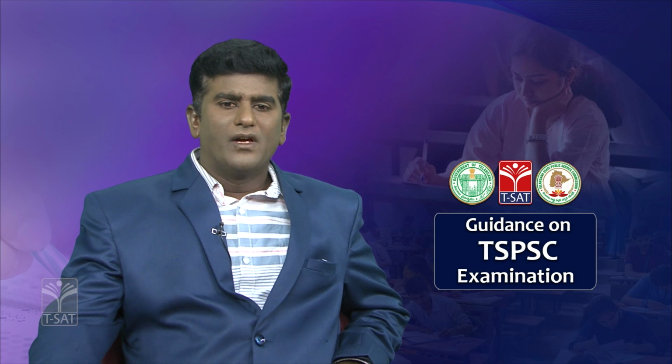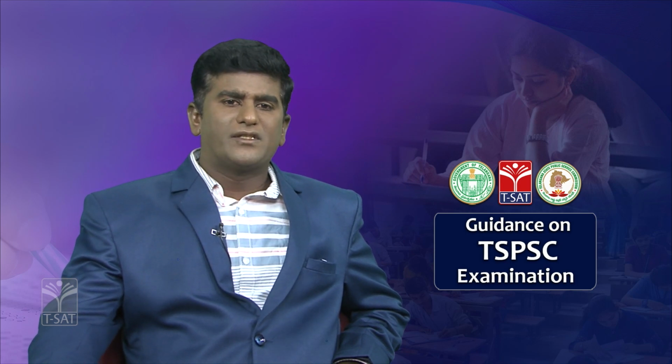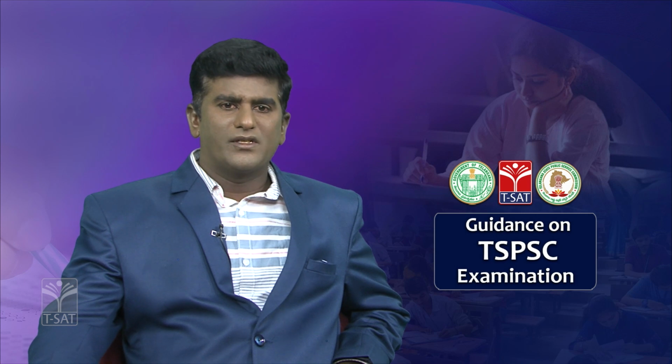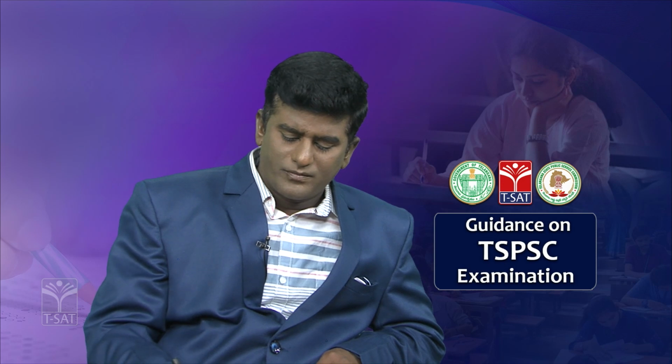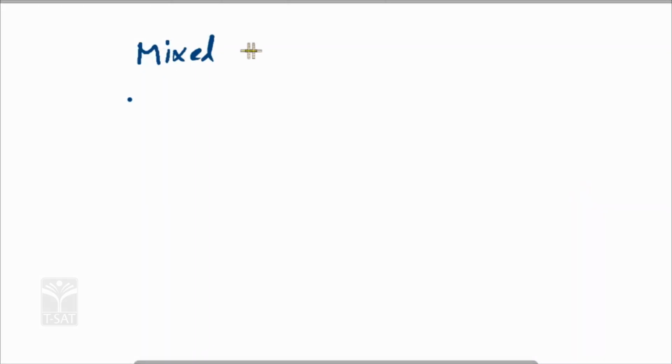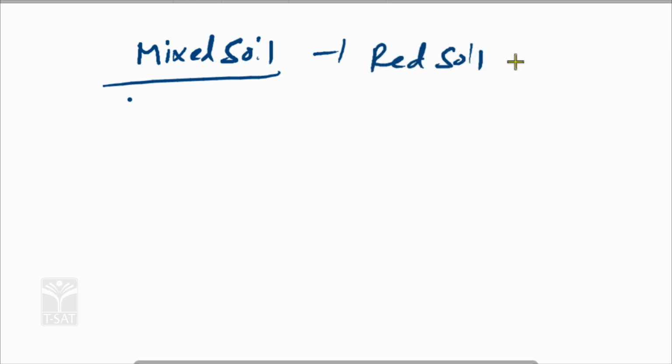Next, the name of the soil is mixed soil. What do you mean by mixed soil? Combining red soil and black soil is called mixed soil. It is a brown and reddish color.